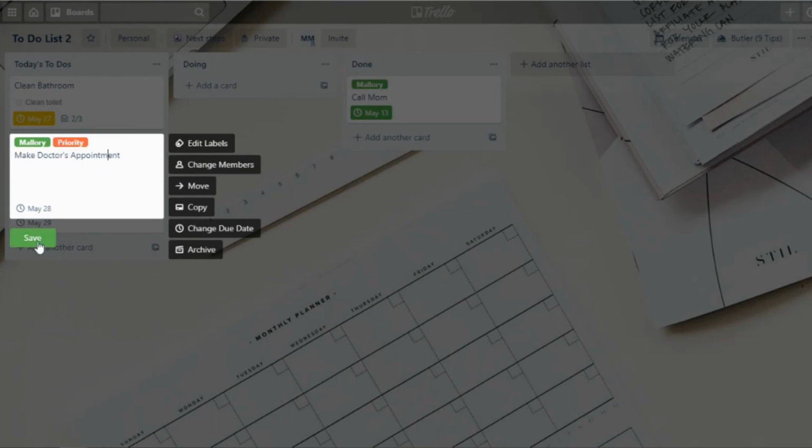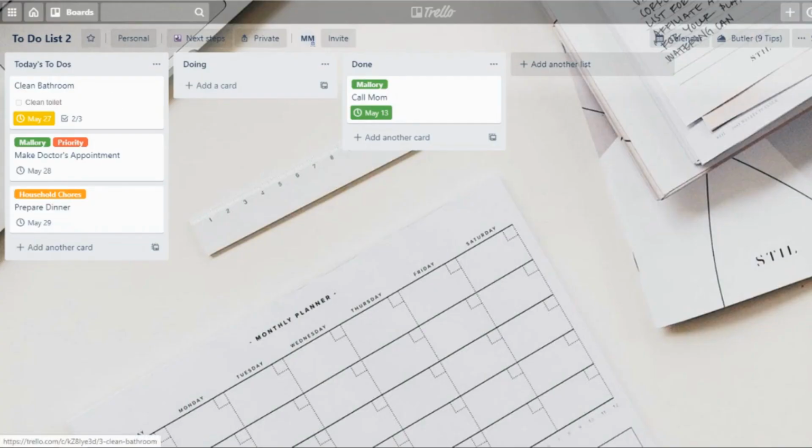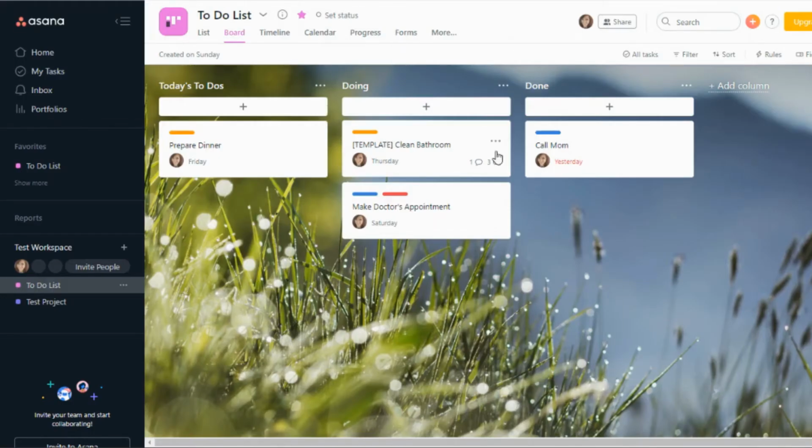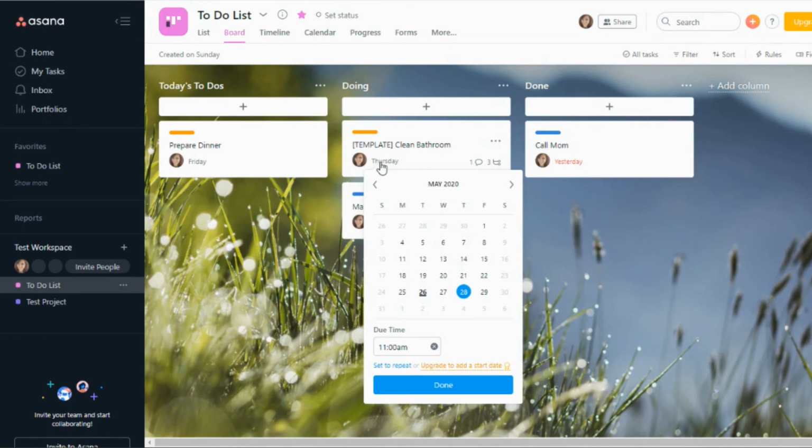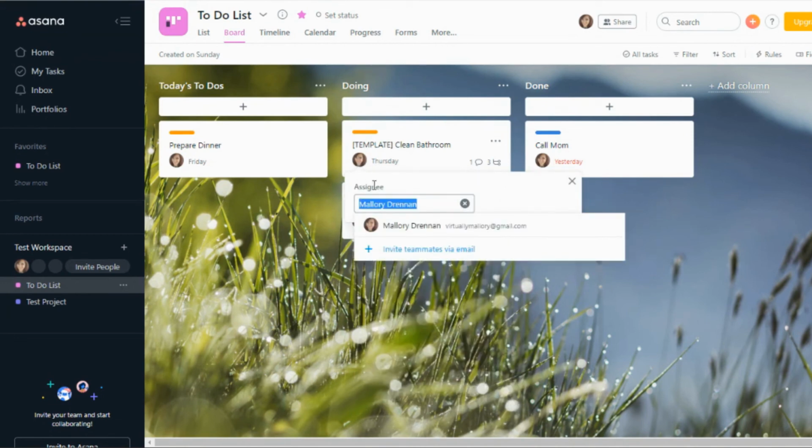You cannot do that in Asana. So if I go back to Asana and I click on these little dots here, you can see that I can mark the task as complete. I can duplicate it or I can delete it. I can't edit the label from here. But I can edit the due date. If I click on a date, I can edit the due date and time. And then I can also edit who I assign it to. So I can edit the assignee from here as well.